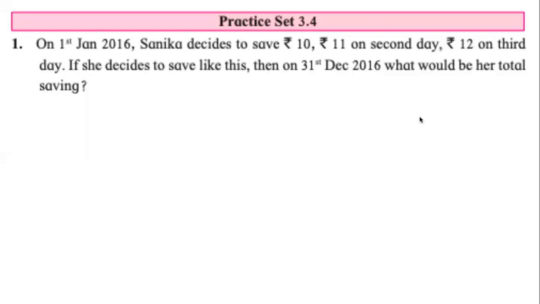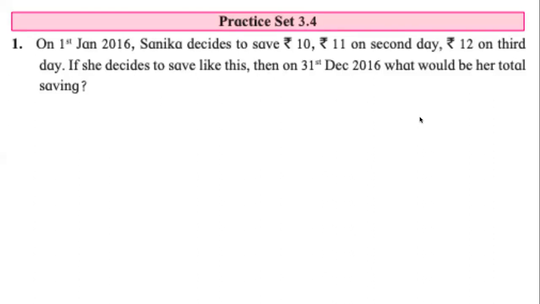First day 10, second day 11, third day 12, fourth day 13. Right? Now you tell me, when you look at these numbers, 10, 11, 12, 13, is this just a sequence or is this an AP? You can speak, you can type. AP. It is an AP, very good.